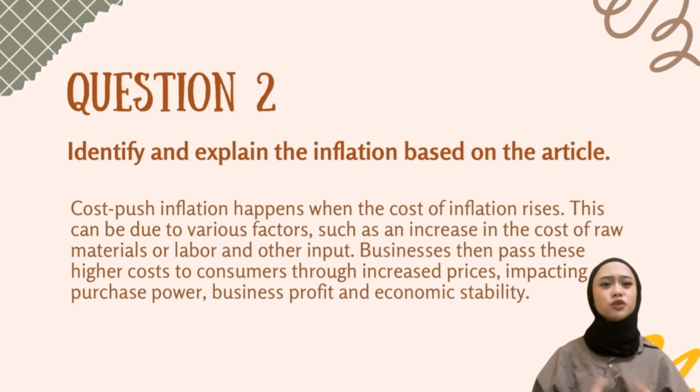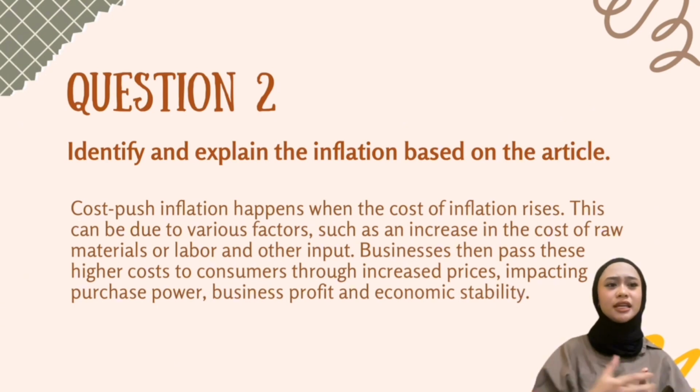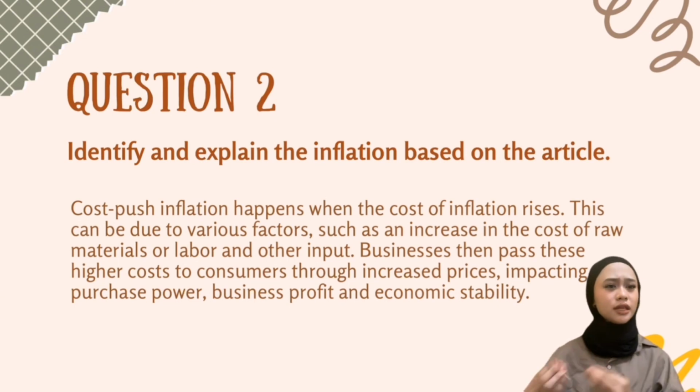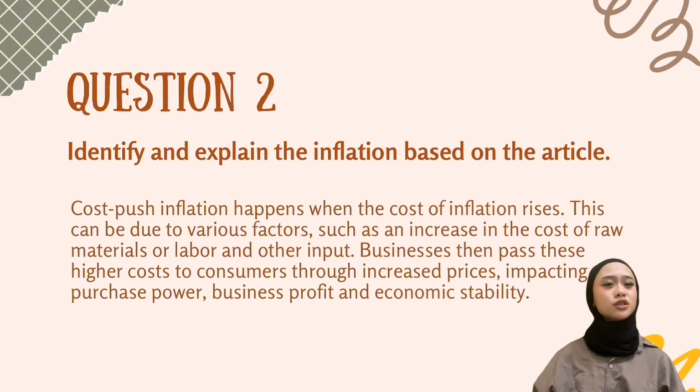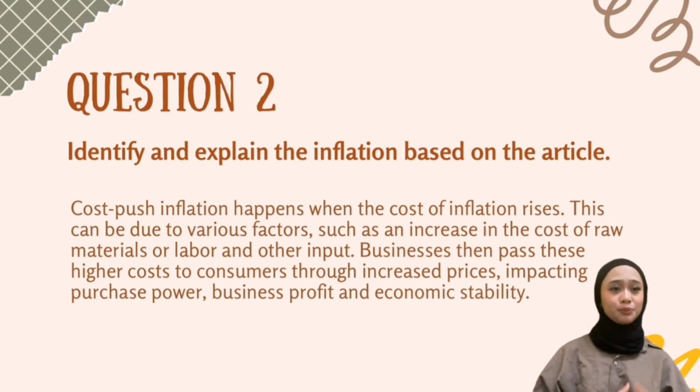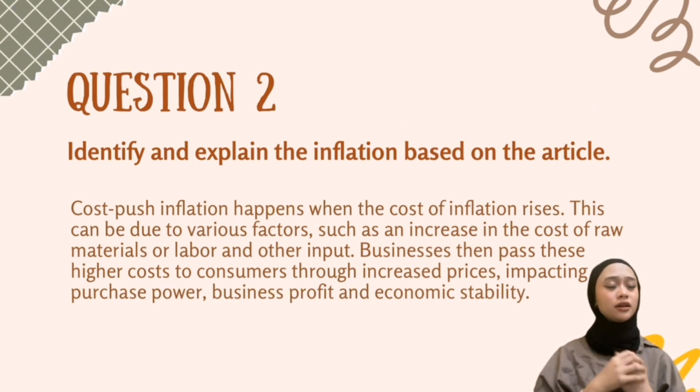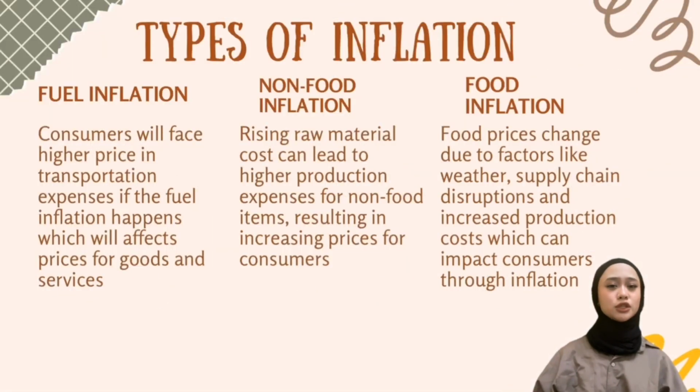This can be due to various factors such as an increase in the cost of raw materials or labor or other inputs. Businesses then pass these higher costs to consumers through increased prices, impacting purchasing power, business profit, and economic stability. So there are 3 types of inflation, which are fuel inflation, non-food inflation, and food inflation.